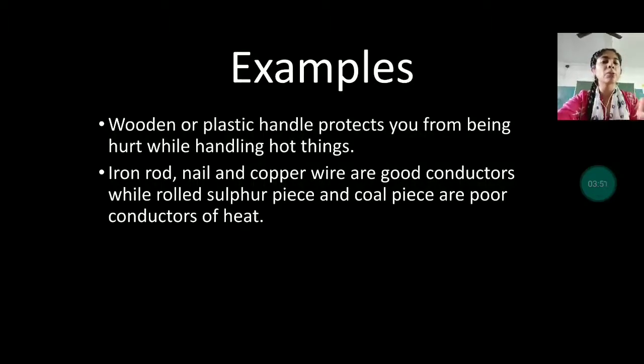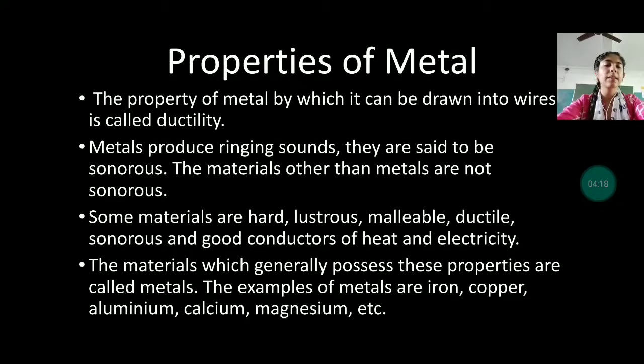So we are supposed to handle that whole utensil by its handle, which has the property of an insulator of heat. Iron rod, nail and copper wire are good conductors, while rolled sulfur pieces and coal pieces are poor conductors of heat. These are examples of good conductors and bad conductors of heat.